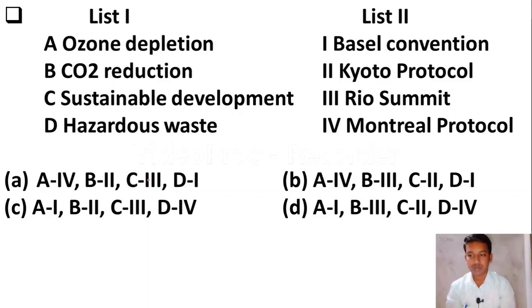List 1 with list 2, we have to match. Here list 1: ozone depletion, CO2 reduction, sustainable development, hazardous waste. Okay, list 2: Basel Convention, Kyoto Protocol, Rio Summit, Montreal Protocol. Okay, 4 options are there. Here the right answer is option A.